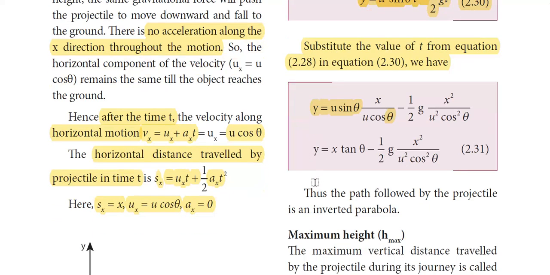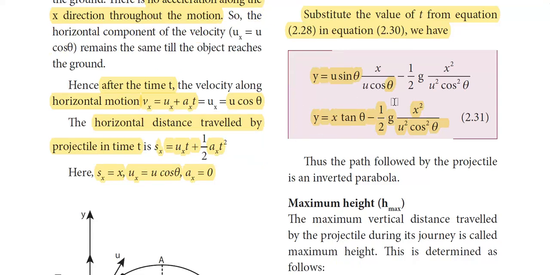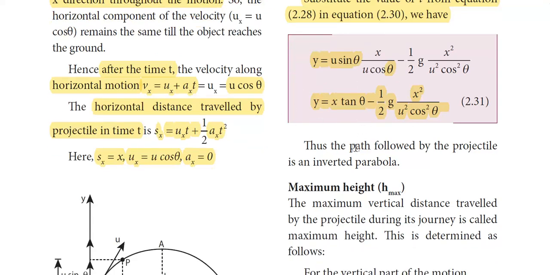And this is the equation for a projectile which is thrown at a particular angle, and this equation is the equation for a parabola. So the path followed by the projectile is an inverted parabola. From this equation, we come to this particular conclusion.